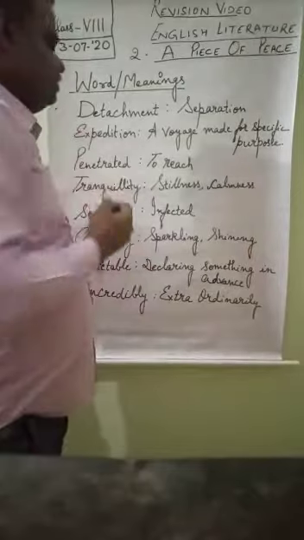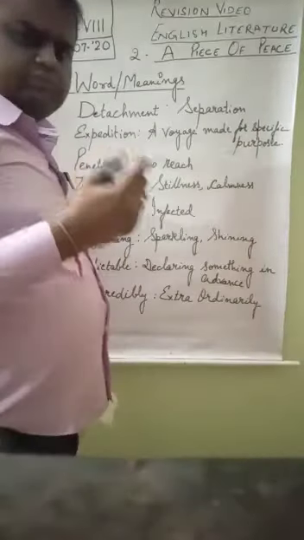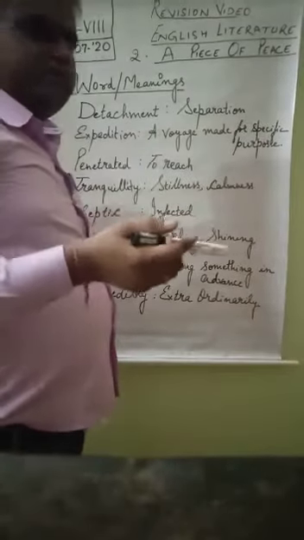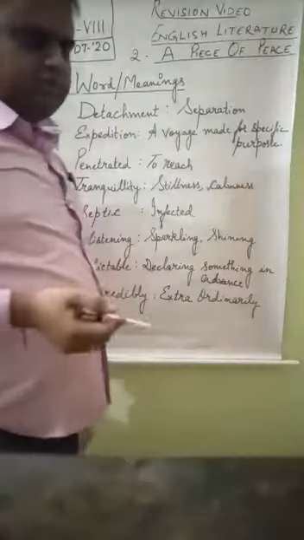Third is penetrated. Penetrated is to reach somewhere. Suppose I am going somewhere and I have reached there, we can say we have penetrated there. Penetrated means to reach somewhere.